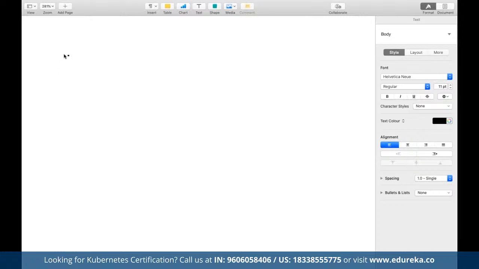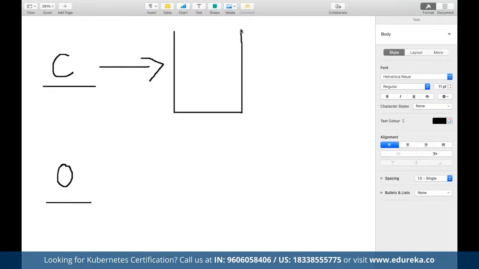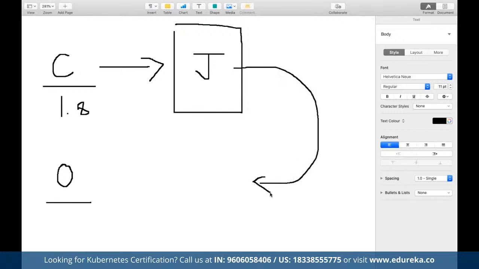Now, let's suppose here we have coders, and then here we have the operations team. And kindly excuse this beautiful calligraphy, guys, because that's what happens when we try to write using the mouse pointer. The coders developed a code for a Java application, suppose on Java 1.8. And now, for testing purposes, they have sent this code to the operations team, right?